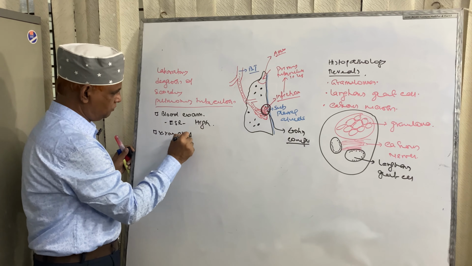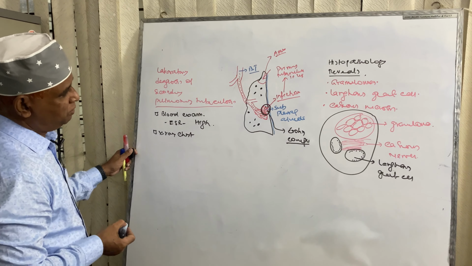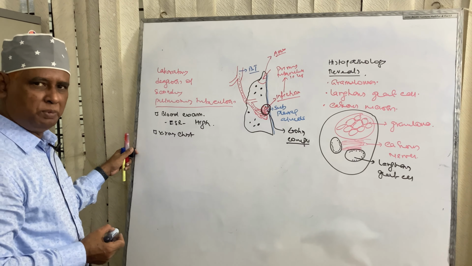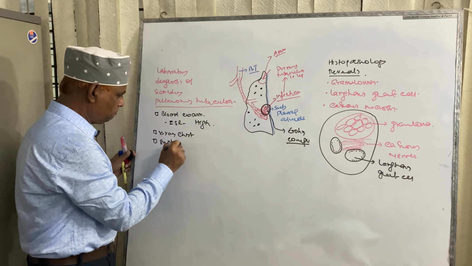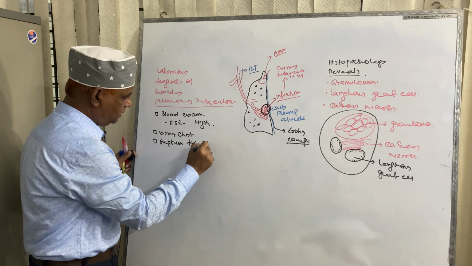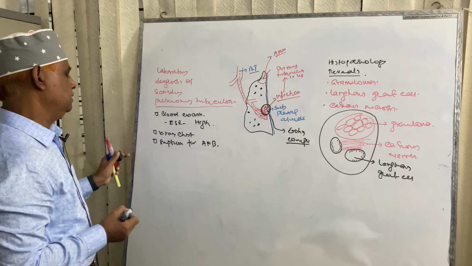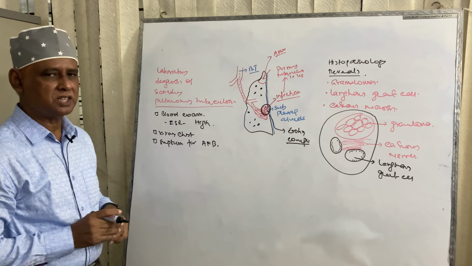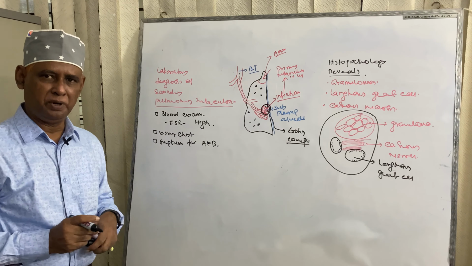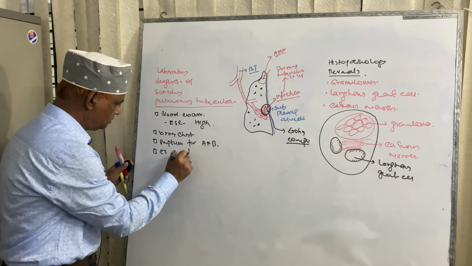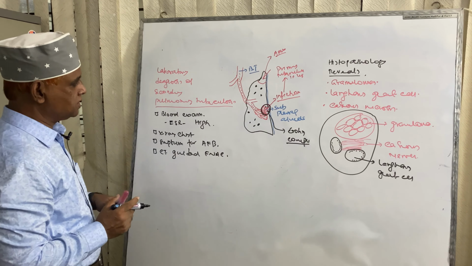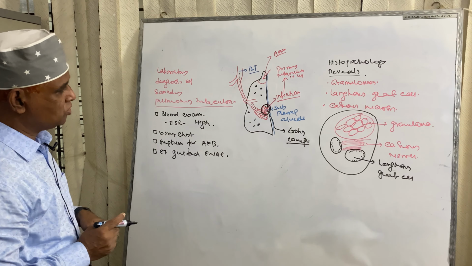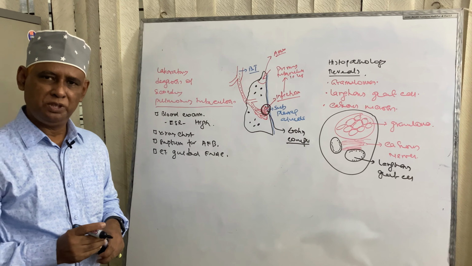X-ray chest reveals apical opacity. Sputum for acid-fast bacillus: acid-fast bacillus may be found. CT guided FNAC will reveal caseous necrosis, giant cells, Langhans type, and epithelioid cell.